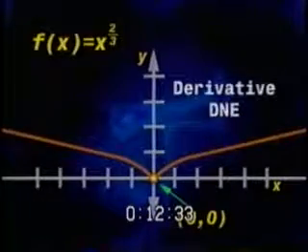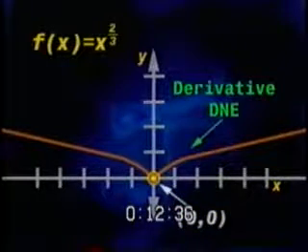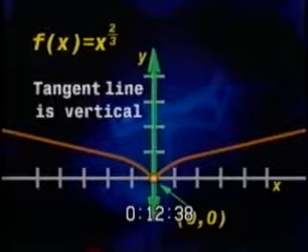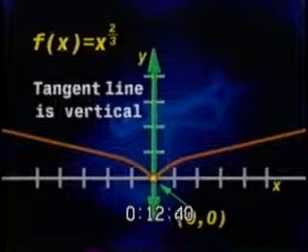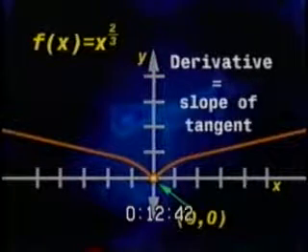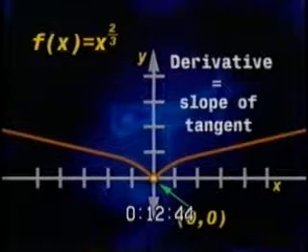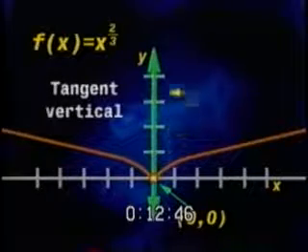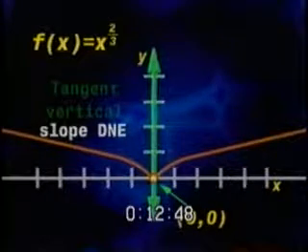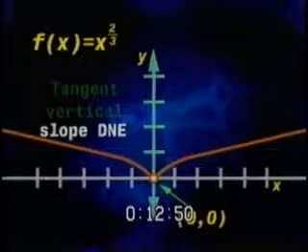The reason the derivative doesn't exist at 0, 0 is because the tangent line to the curve is vertical there. Remember, the derivative is equal to the slope of the tangent line at that point. Because the tangent line is vertical at 0, 0, the slope of the tangent line does not exist.